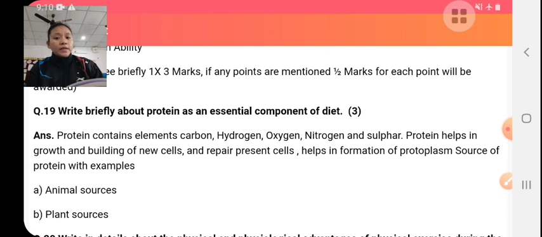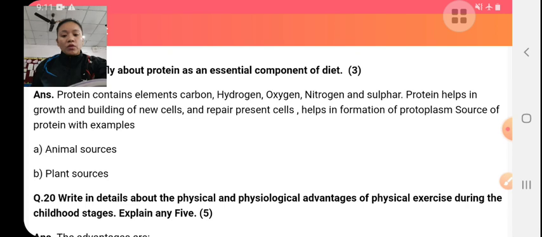The body requires them in small quantity, like dry fruit, grains, vegetables, etc. Protein we should take 15 to 20% in our diet.